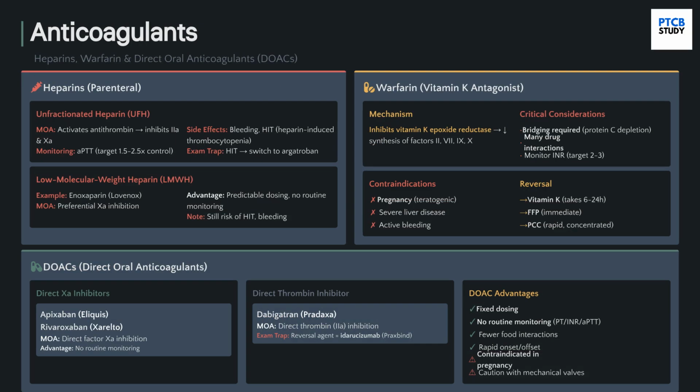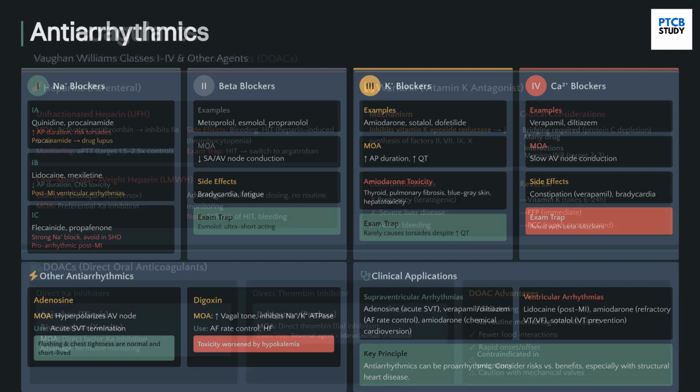Anticoagulants prevent clot formation. Heparins are parenteral, with LMWH, like enoxaparin, offering predictable dosing. Warfarin inhibits vitamin K-dependent factors and requires INR monitoring. DOACs, such as apixaban, are direct factor Xa inhibitors that require no routine monitoring and have fewer interactions.